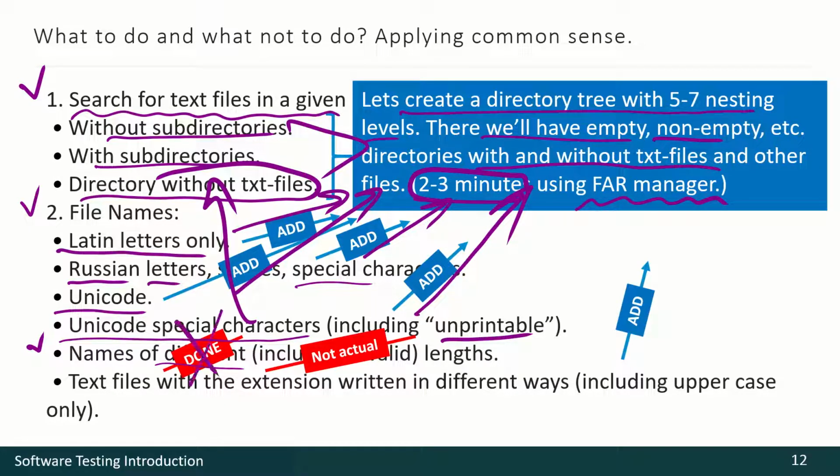So it's done. And here the invalid length is mentioned. How can we get an invalid length for a file name? Only in the case when a file system is broken. So this is not our situation. If a file system is broken, the user uses some special tool to fix the file system.